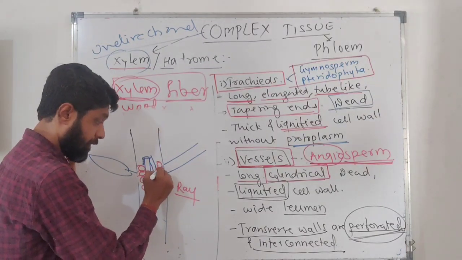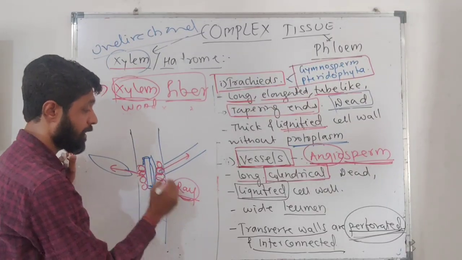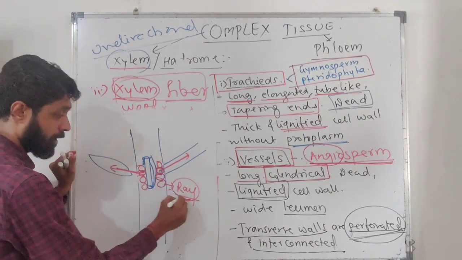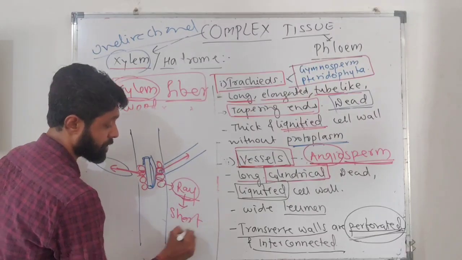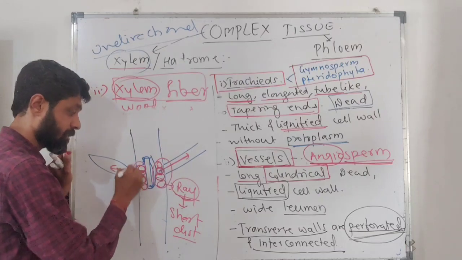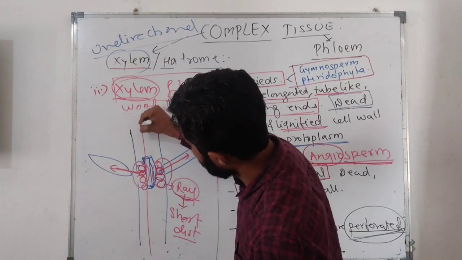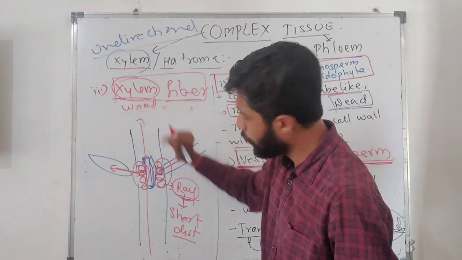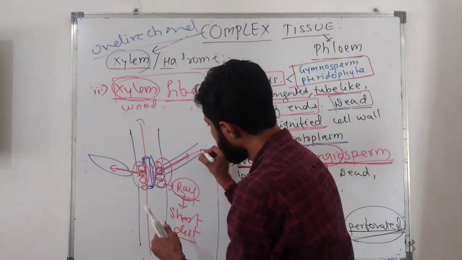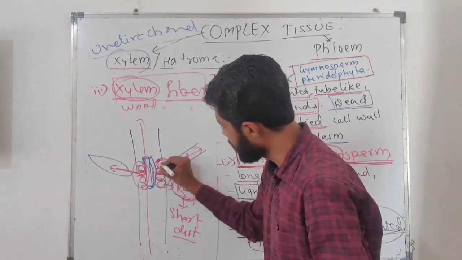These parenchyma cells will have a lateral conduction of water. This ray parenchyma cell will have a radial or lateral conduction of water, and it is a short distance conduction. So parenchyma cell has one more function, because the water will flow continually upward through the tracheids and vessels. But here there is a presence of a branch.